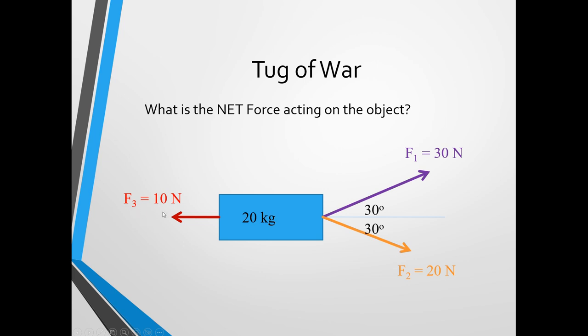And then the third person is pulling straight left with a force of 10 newtons. So we can calculate the sum of all forces on this, and we could calculate the acceleration with it by adding up all of these 3 different forces. We can add force vectors just like we added velocity vectors in chapter 1.